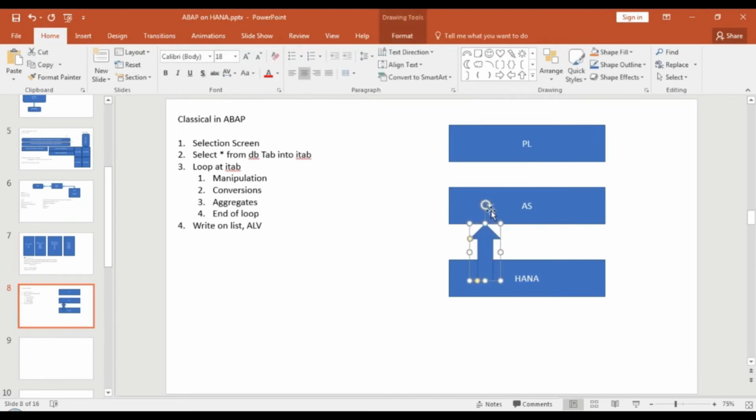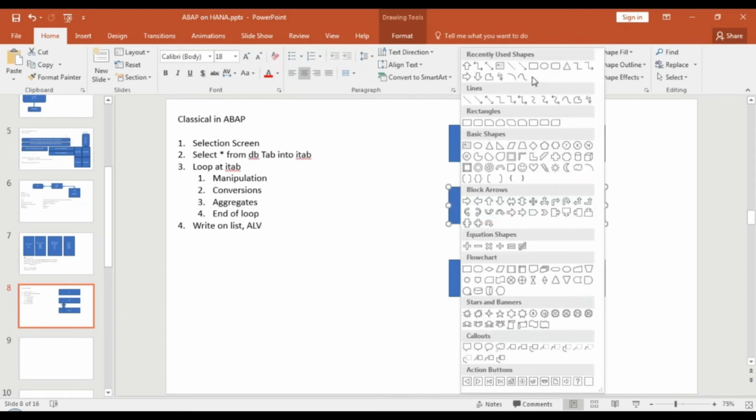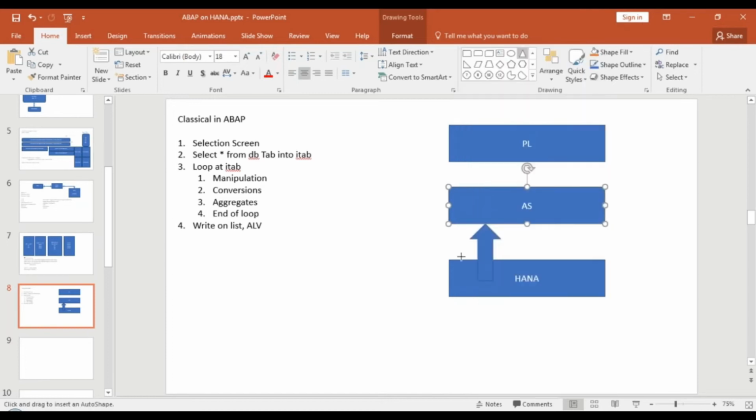Reading the data, and then what you're doing after reading all the data, you are manipulating. Where are you manipulating? This code will run where? Where does your ABAP program run? Anybody? In which layer does your ABAP program run? Any ABAPer? In the application server, absolutely. So what is the concept in ABAP which is responsible for running an ABAP program? Anyone? What is the concept which runs your report program? Any ABAPer? In my ABAP training, I already taught that.